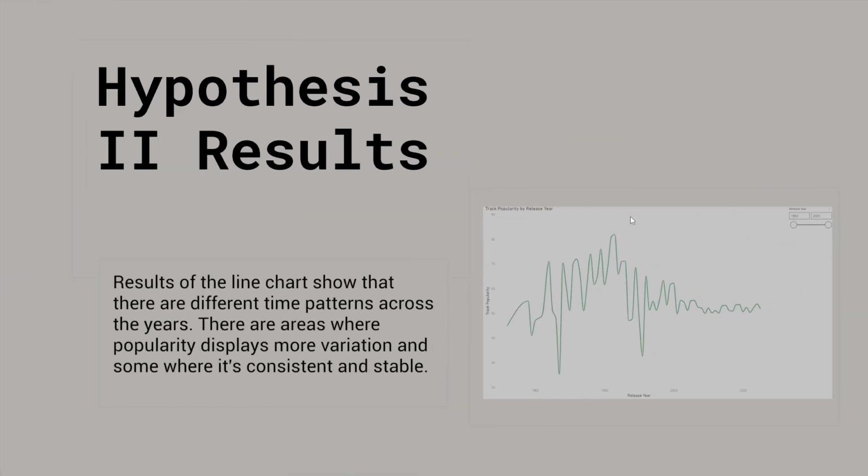And then these are the results of the visualization for hypothesis 2. As you can see, music from the 50s to 80s displays a little bit more variation, whereas music released from the 90s onwards shows a more consistent and stable pattern, with the average popularity being around 50. This also supports our hypothesis and shows that the digital era now provides more uniform exposure across different artists and genres. This also shows that there are changes over time and that certain behaviors do evolve.